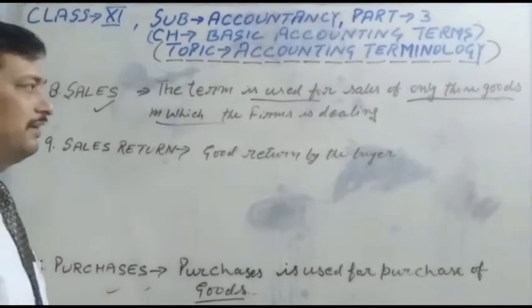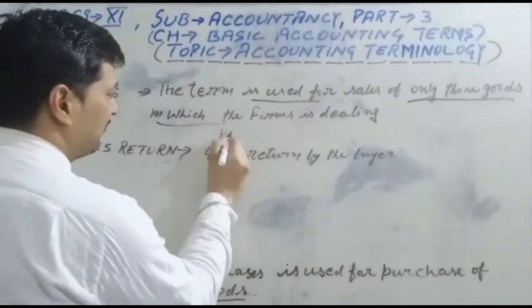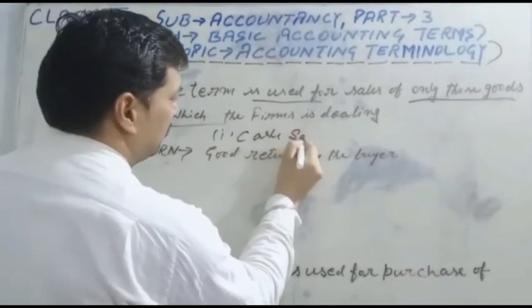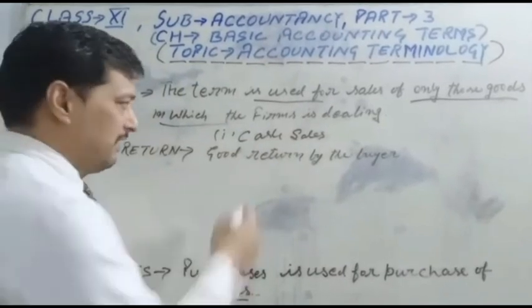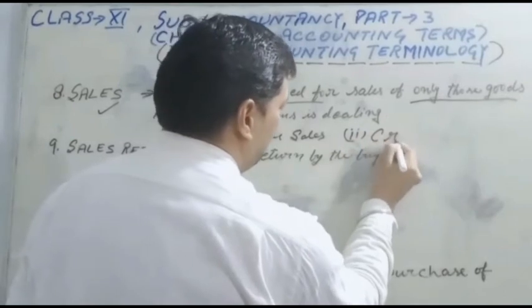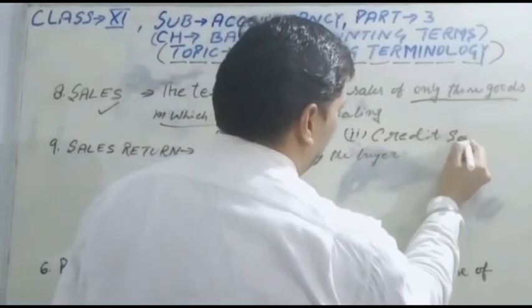There are two types of sales. First is cash sale, when the goods are sold for cash. When the goods are sold on credit, it is called a credit sale.